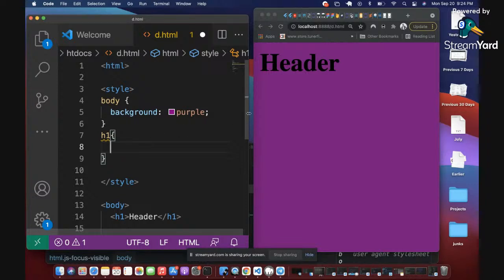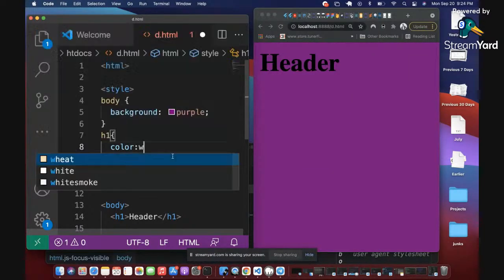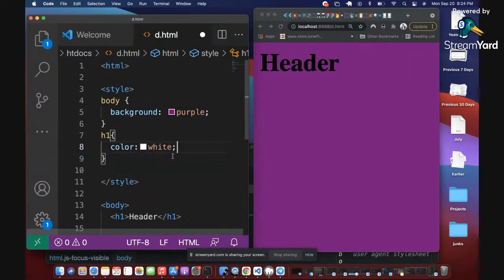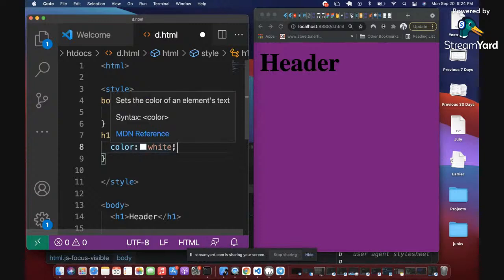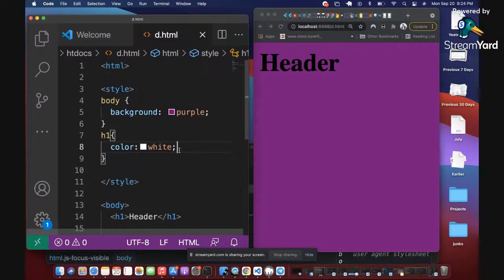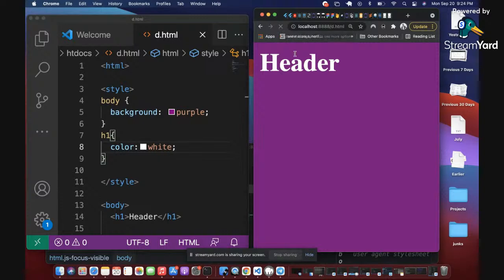In this case, I'm changing the color to white. That means color and then white. And then I will end my CSS declaration with a semicolon to indicate the end of that particular styling, right? I will press Ctrl S on my keyboard. I will go onto the right side and I will refresh. When I hit this refresh button, voila, you can see that my color just became white. You can see it's very simple and easy. That's CSS. It's actually very easy.